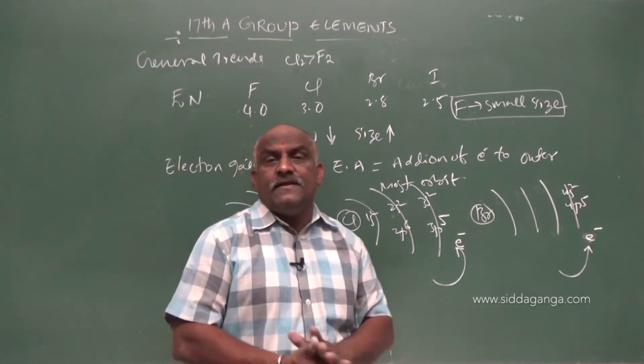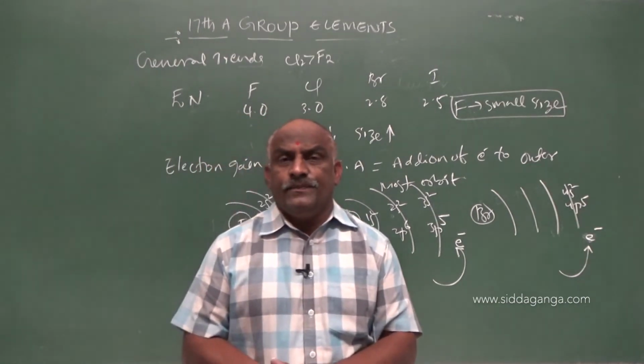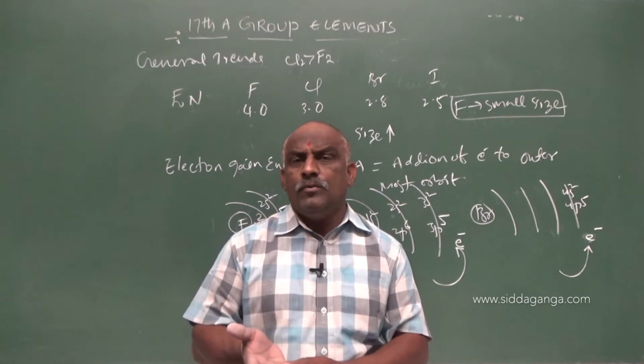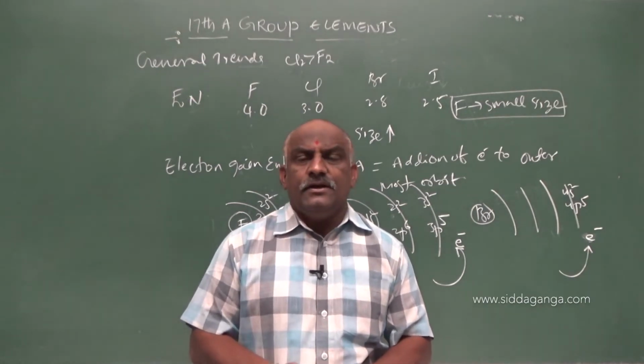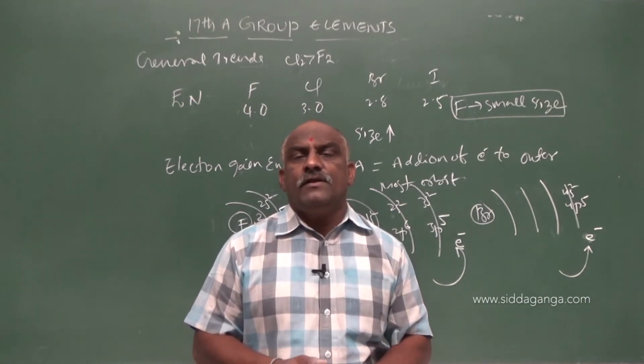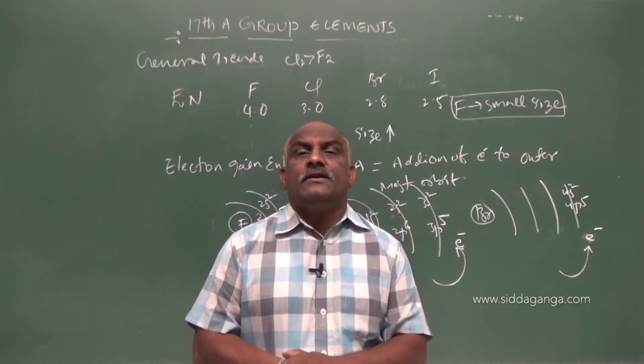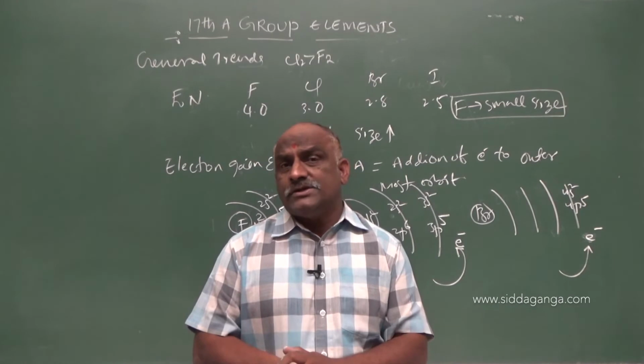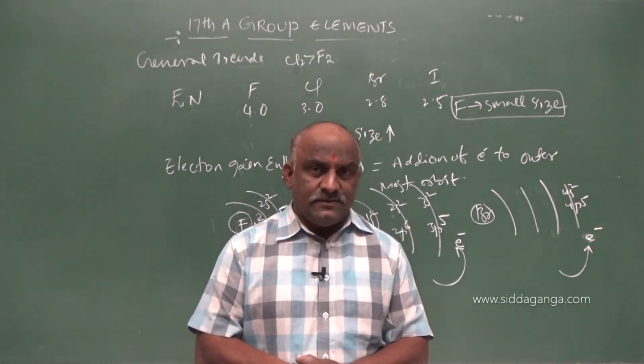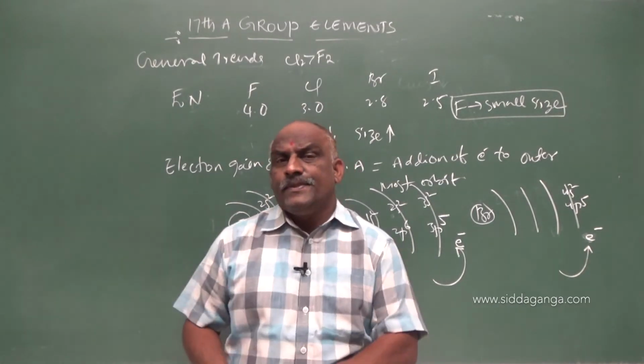Chlorine electron gain enthalpy is greater than fluorine. Actually, the expected order is fluorine, chlorine, bromine, iodine, but instead of that, the electron gain enthalpy of chlorine is more than that of fluorine. What will be the reason? Inter-electronic repulsions between the outermost electrons and the approaching electron. So, these are the general trends.